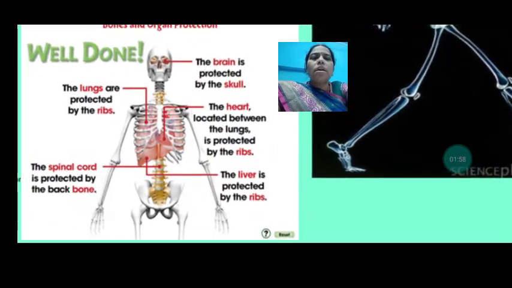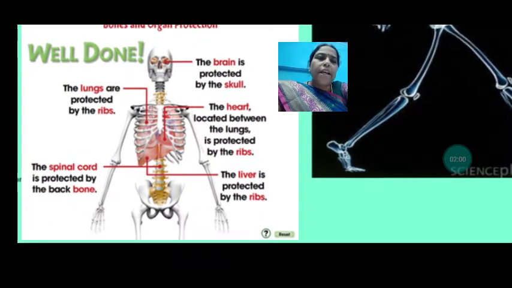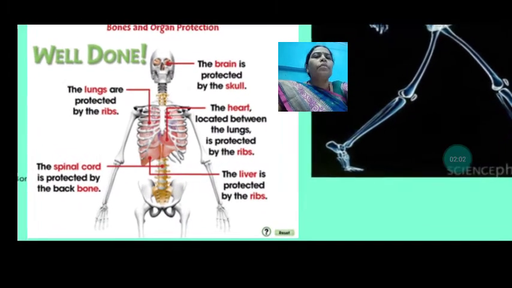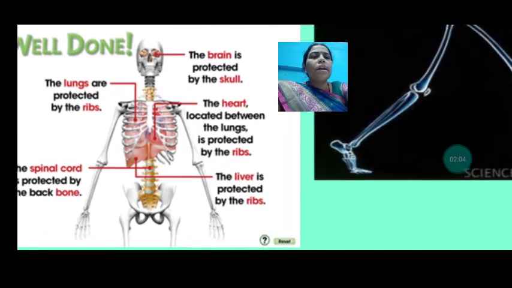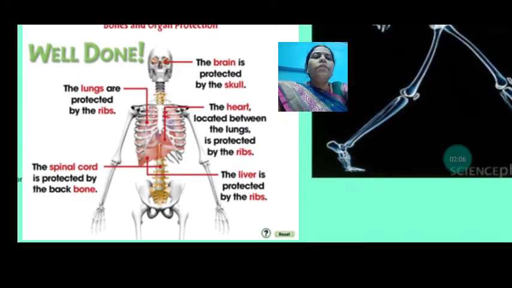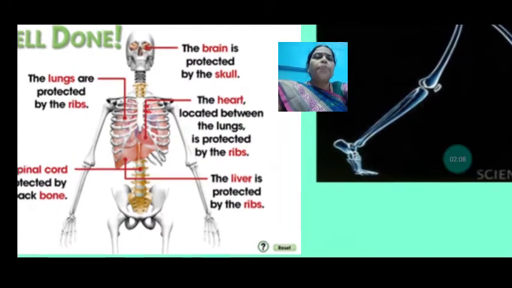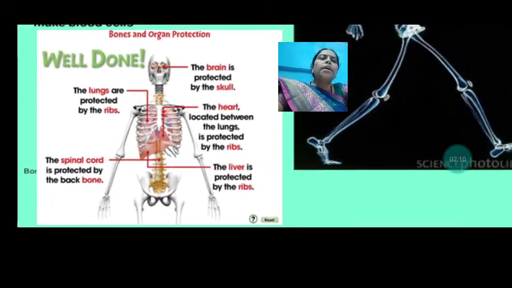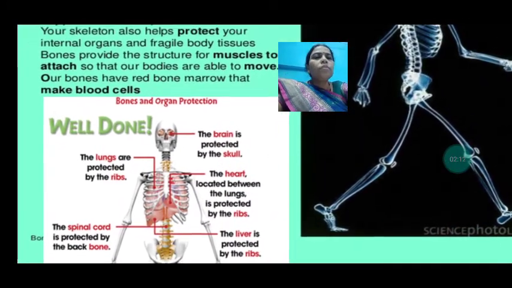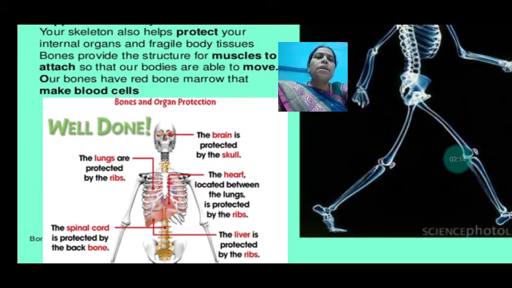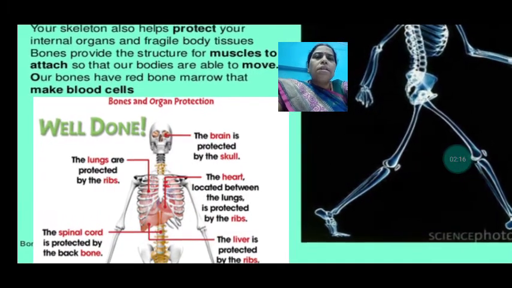The spinal cord is protected by the backbone. We will read about the spinal cord in detail. The liver is also protected by the ribs. So we have seen that the internal organs are protected by the skeleton.